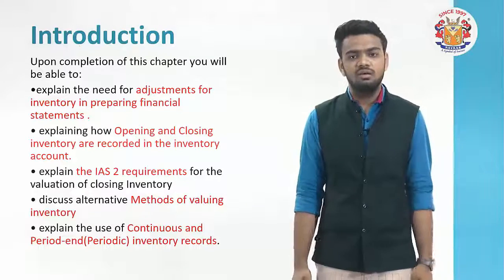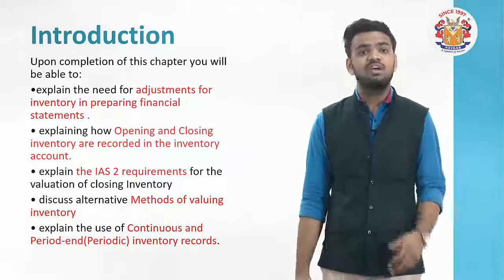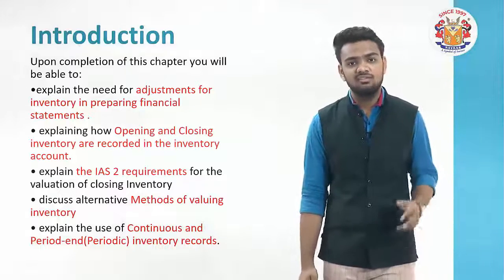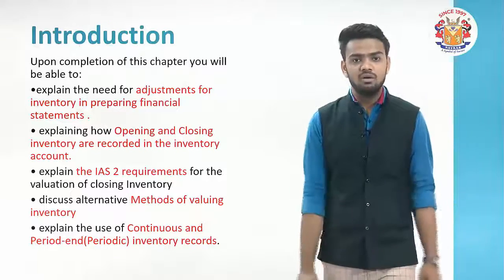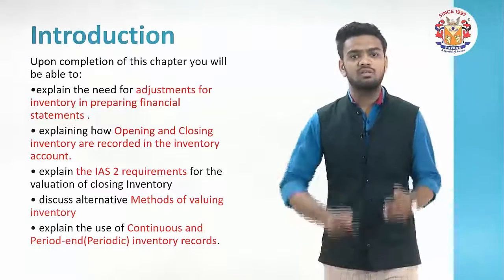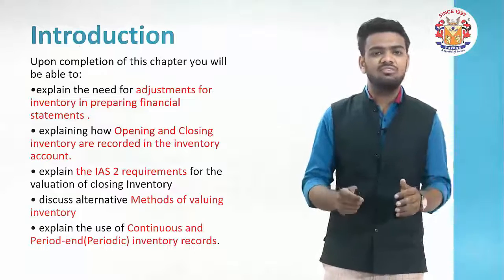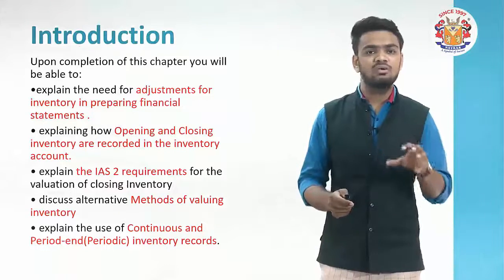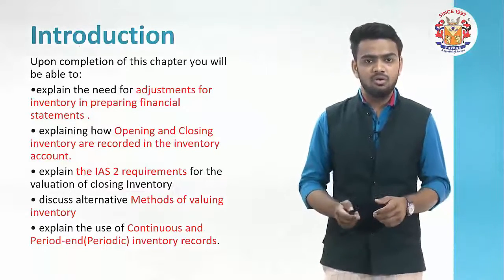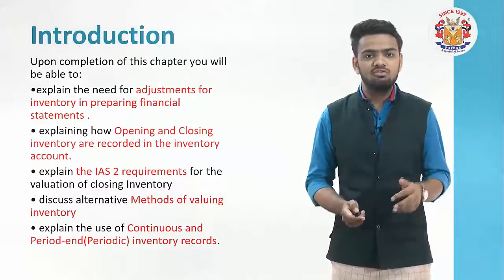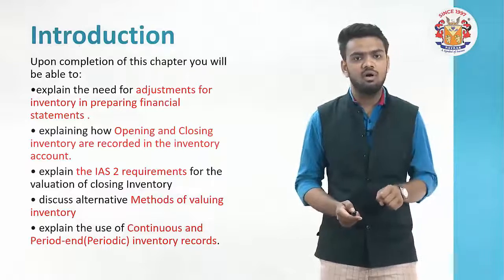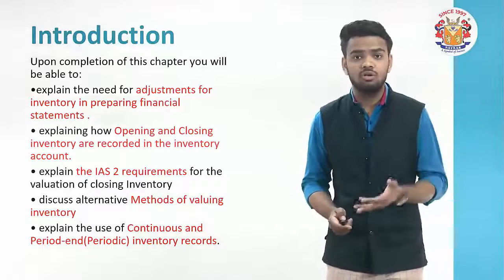There is a legal requirement from the International Accounting Standards, IAS number 2, which is legally binding for the valuations, the presentations, etc. for this inventory. So let's take a look at where we understood this inventory, something called stock, opening stock or closing stock.